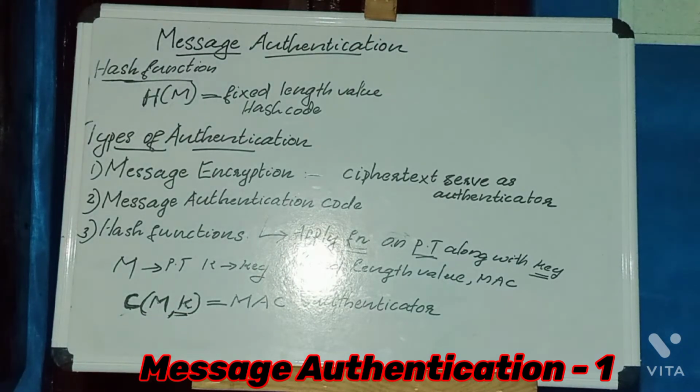Next, third one is hash function. Similar to message authentication code, here also we are applying some function, that is the hash function, on the plain text message. It is independent of the key. Then it produces a fixed length value, that is the hash code. It acts as the authenticator in the case of hash function. Let's see one by one.